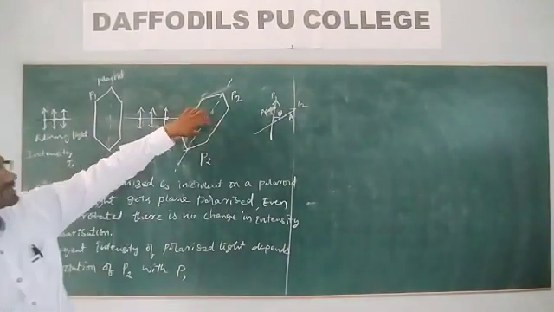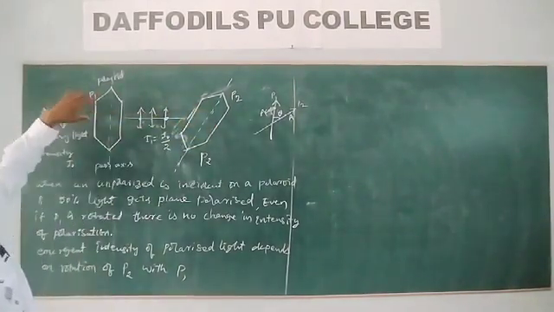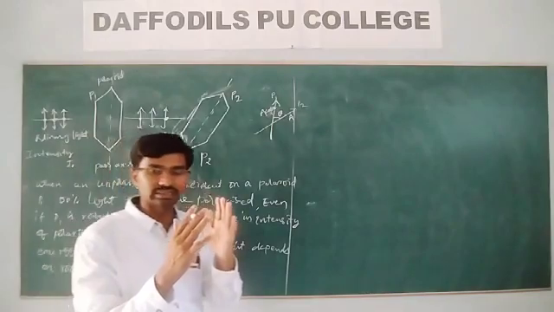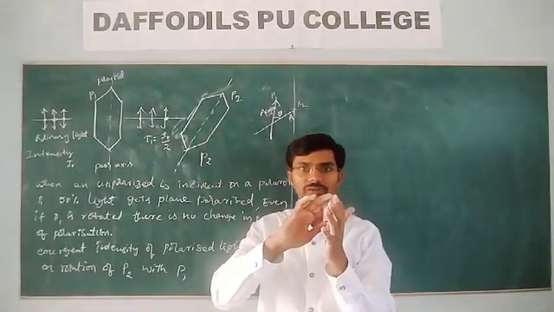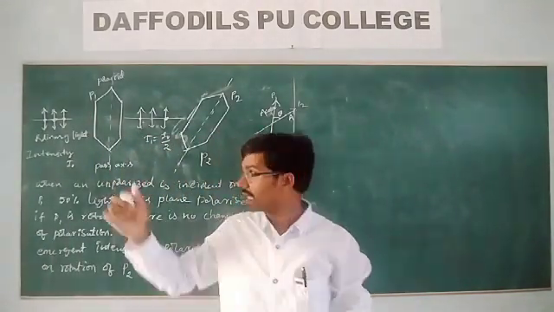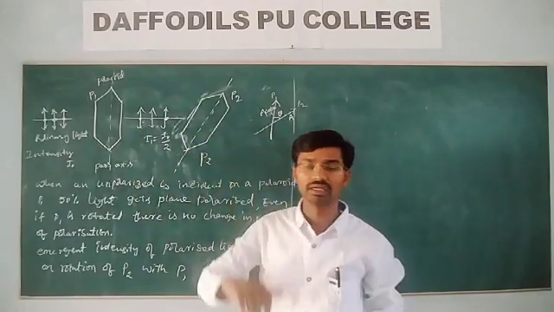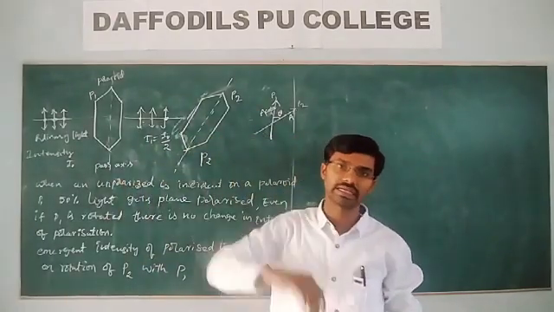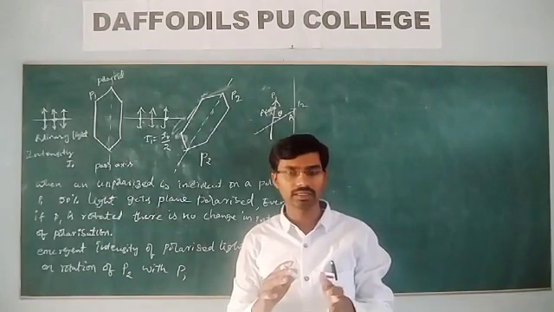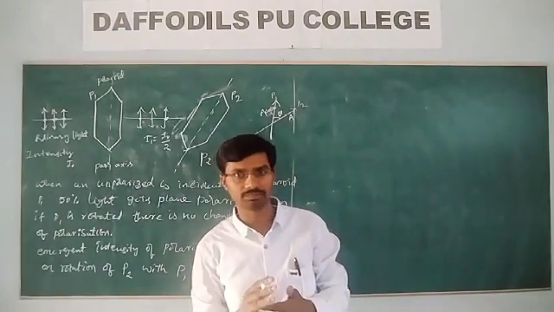So when we rotate the second polaroid with respect to the first one, there is a difference of angle between P1 and P2. Therefore, the polarization of the emergent light is different from that of the incident light. Polarizers are like transparent sheets.